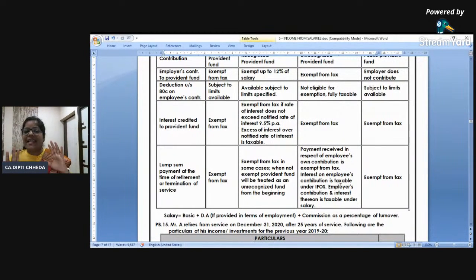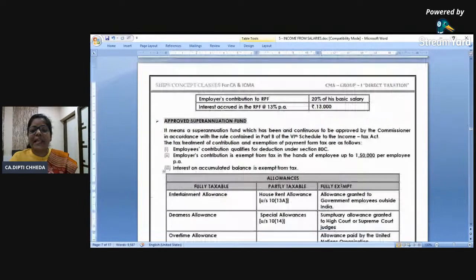of salary. I'm repeating. For URPF, employer's contribution and interest on employer's contribution are taxable as profit in lieu of salary. Employee's contribution is exempt, and interest on employee's contribution is taxed under other sources. Right? That's all for this PF.